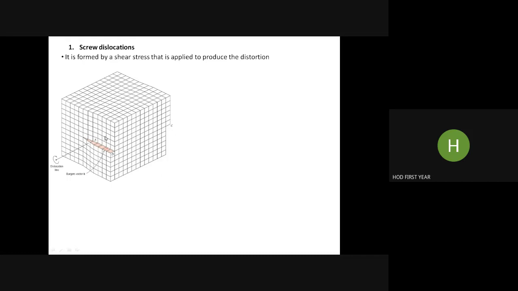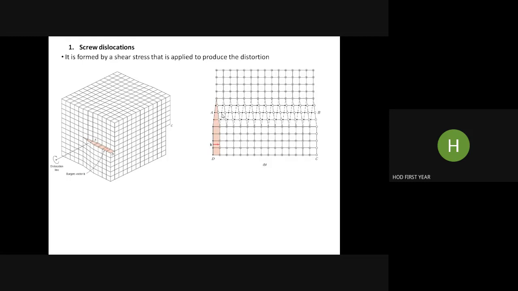Now, by applying shear stress and displacing by 1 atomic distance, what will be the internal arrangement? This is the internal arrangement, and it looks like a screw. That is why it is called a screw dislocation. Here AB is the dislocation line, and Burger's vector direction is this. Here also you can see the Burger's vector direction, and the dislocation line is moving through this.